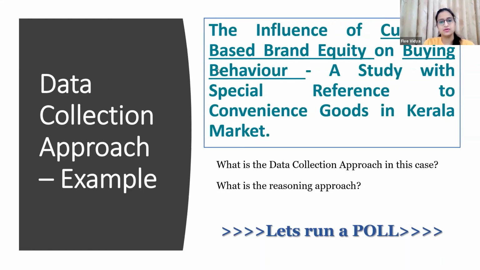Now, this is one point which I think applies to all of you. You do not have to hurry, thinking that if you have your topic, you just straight away need to finalize your research paradigm or research design or research approach. You also need to know your research question and your research objective.